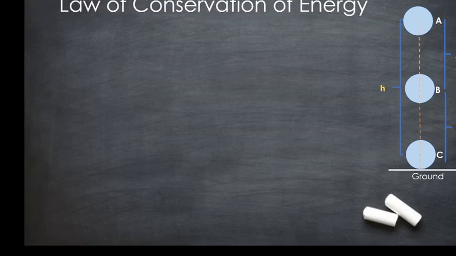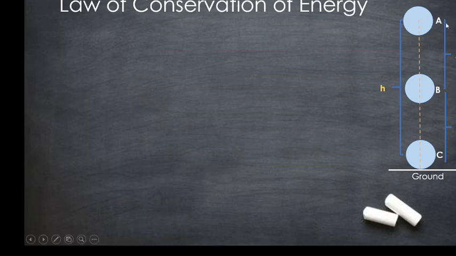Now let us prove the law of conservation of energy in the case of a freely falling body. Let us consider a body of mass m freely falling from a height h, as shown in the figure. This is the ground, and this is the object at a height h, and the mass of the object, let it be m.